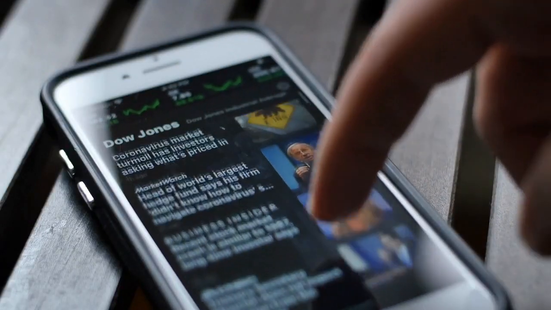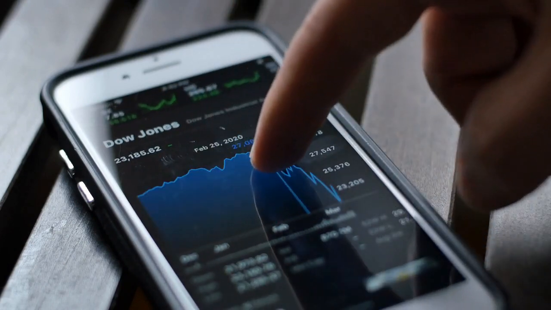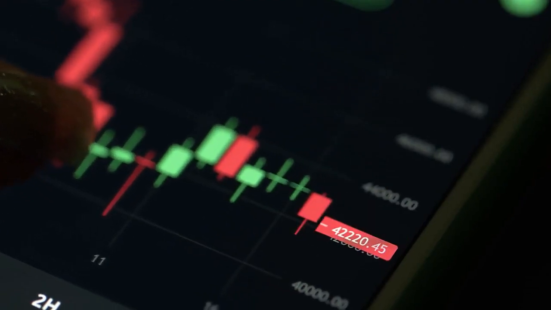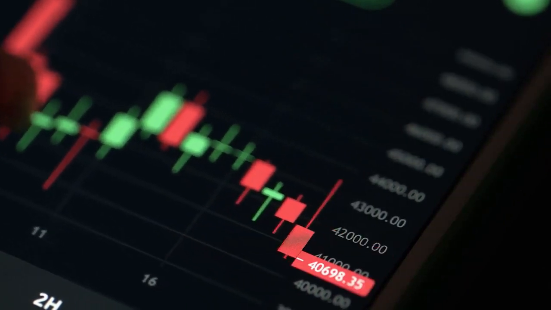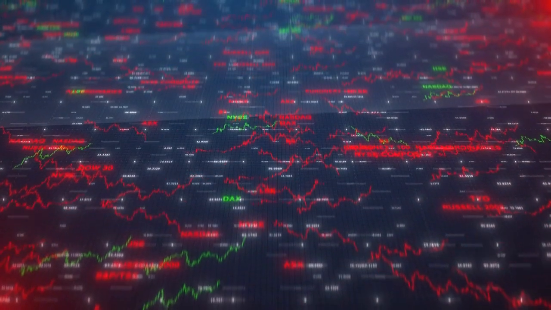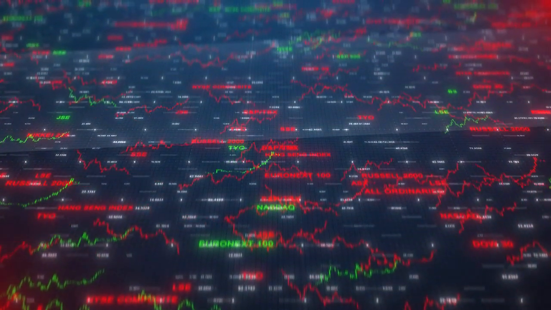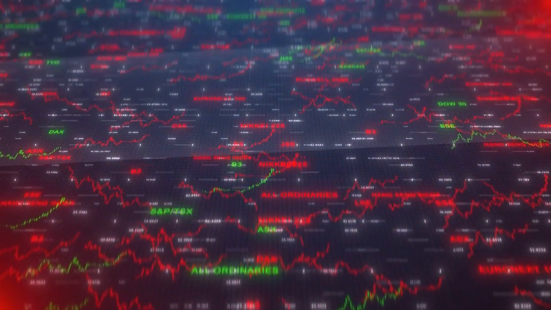When the market is in a state of fear, traders tend to sell their stocks, which can lead to a drop in prices. On the other hand, when the market is driven by greed, traders tend to buy more, which can cause prices to rise. By tracking the Fear and Greed Index, traders can identify potential opportunities to buy or sell stocks based on the current sentiment of the market.